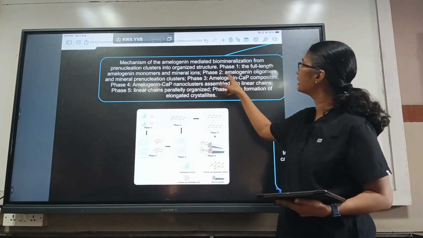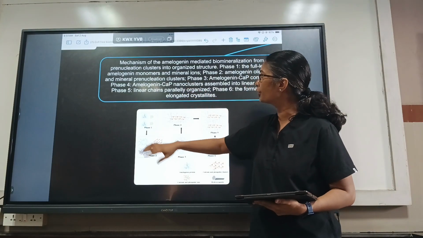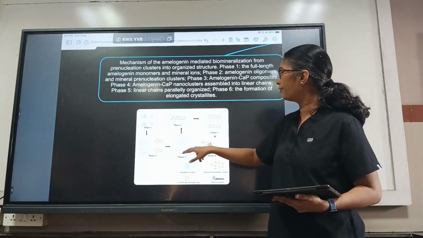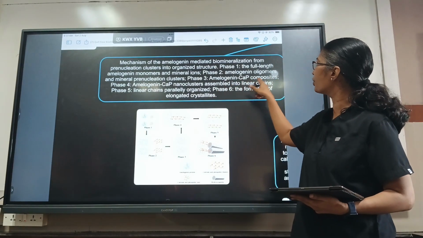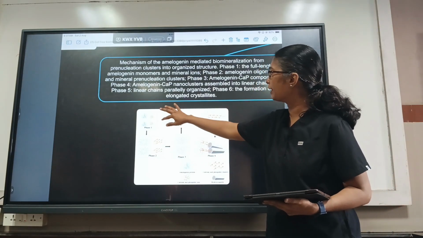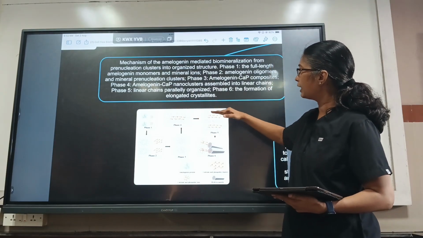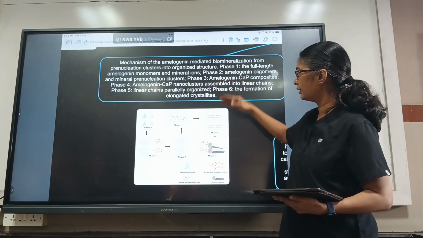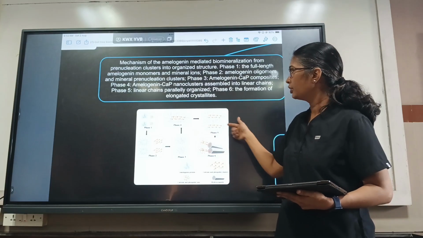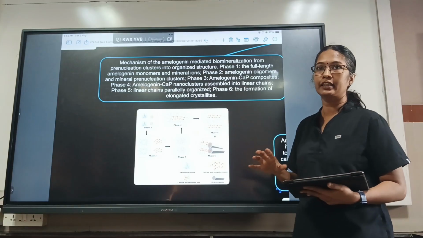The next phase, phase 2, is amelogenin oligomers and mineral pre-nucleation clusters. So from monomers they go to oligomers, and the mineral ions form pre-nucleation clusters. They form the clusters. And in phase 3, what happens? Amelogenin calcium phosphate composites form together. They are separate, now they form a complex here. And then in phase 4 they elongate and increase. This is the C axis. So it increases in the C axis. In phase 5 they arrange themselves in a parallel manner, and later they start the formation of the crystallization and form the rods of the enamel. So they are not only forming, they have to arrange themselves parallelly to form that prismatic structure of enamel.